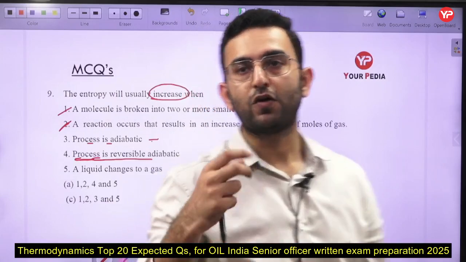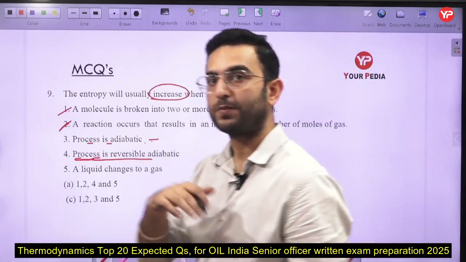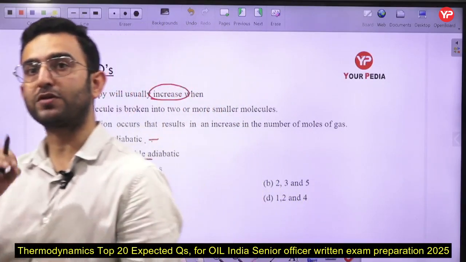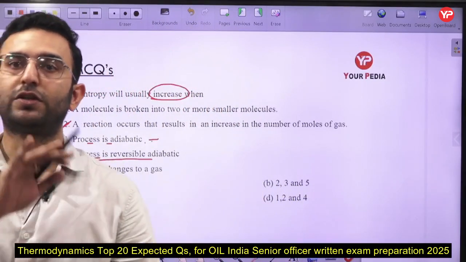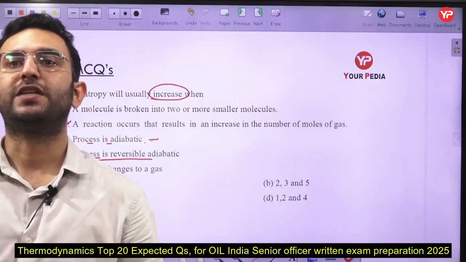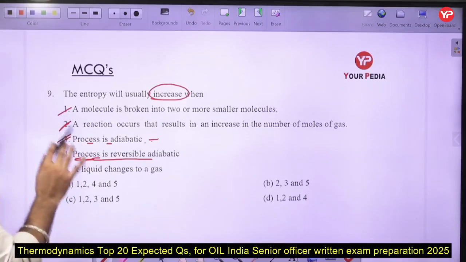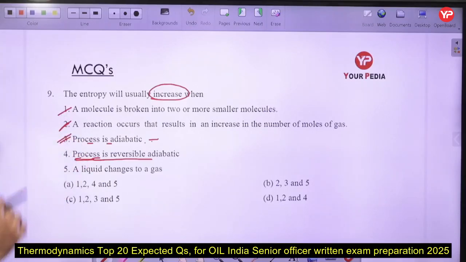But for a simple adiabatic process, the process may be reversible or irreversible. If it is irreversible, even though entropy is not transferring, entropy generation may take place. So the entropy is going to increase in statement number 3.